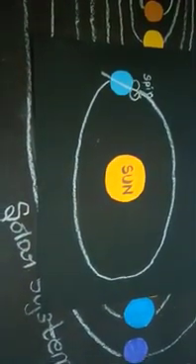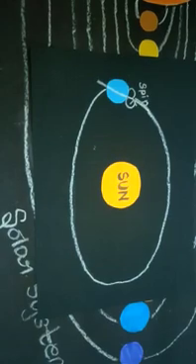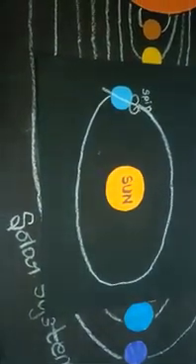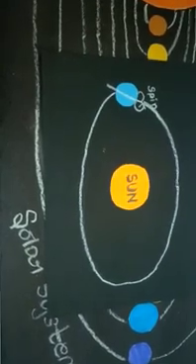The Earth spins from west to east. Once one side faces the sun, the other side faces away from the sun. When we are facing the sun, we have light. We call it day. When we face away from the sun, we don't have light. We call it night. We say that the Earth rotates on its own axis.